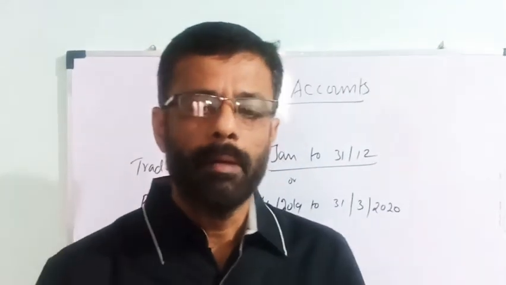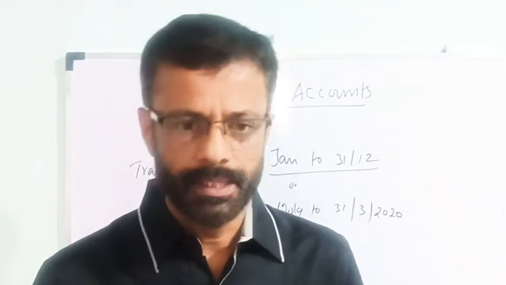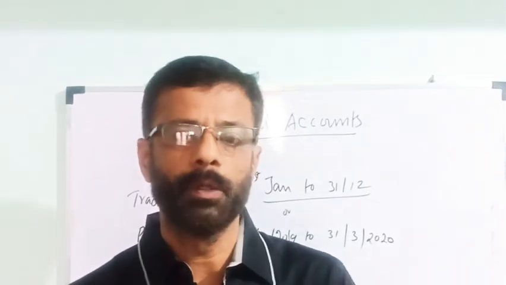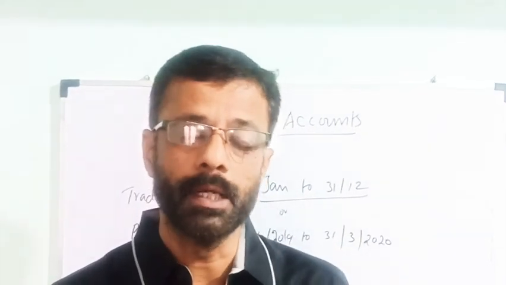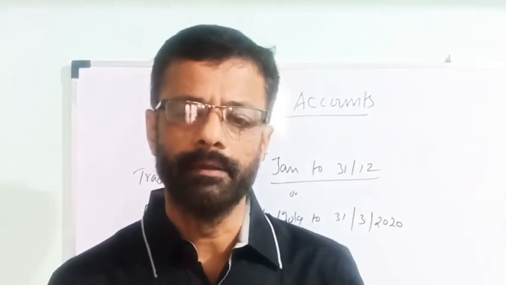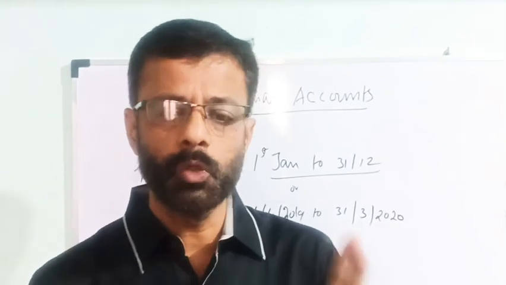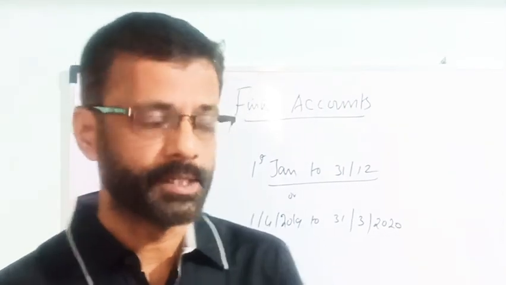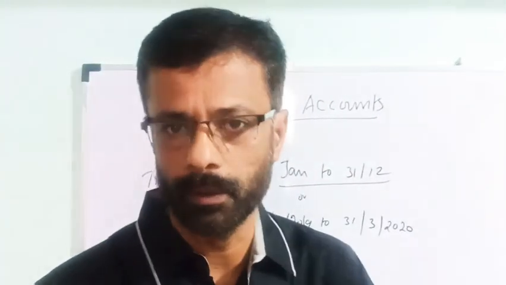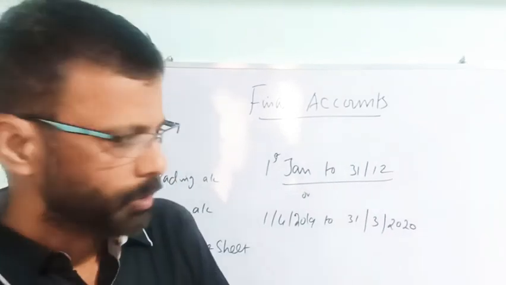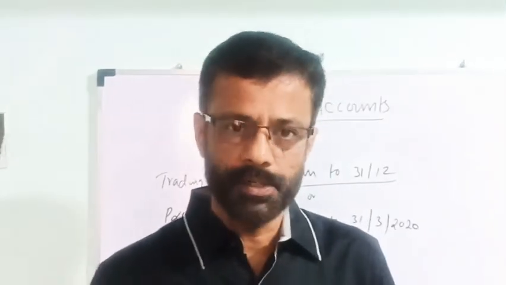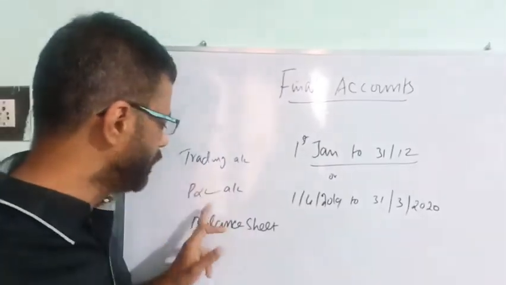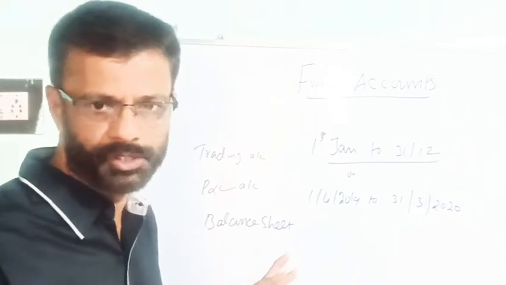In the case of public concerns, which means railways, electricity, etc., they prepare the revenue account, net revenue account, capital account, and also the general balance sheet or the annual accounts. The first two are revenue accounts and the last two are statements. So that is how a public concern prepares its final accounts. Generally, a manufacturing concern or a business concern has the three parts, the trading, profit and loss account, and also prepares the balance sheet.